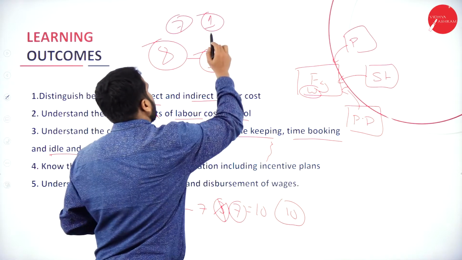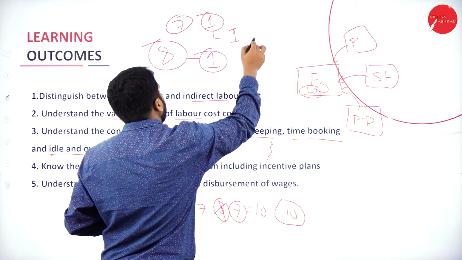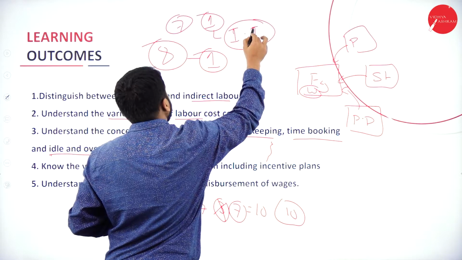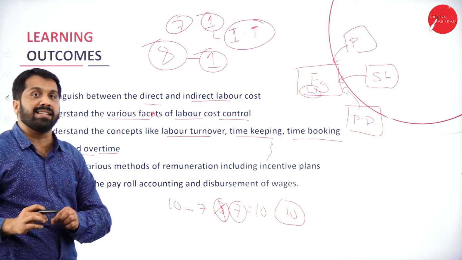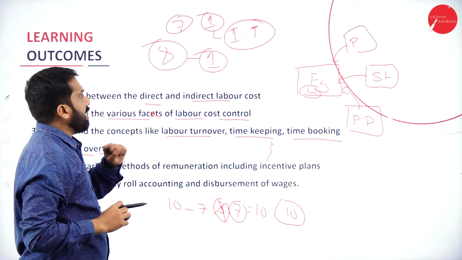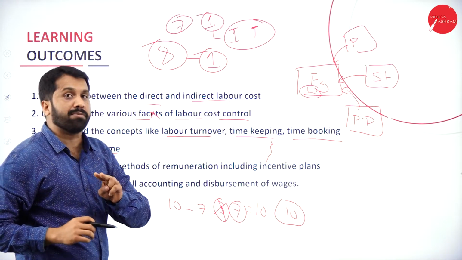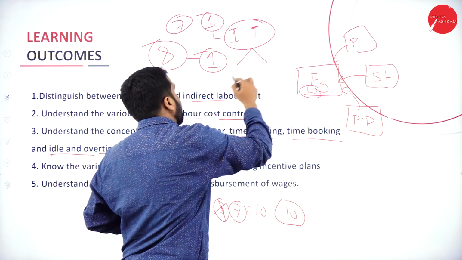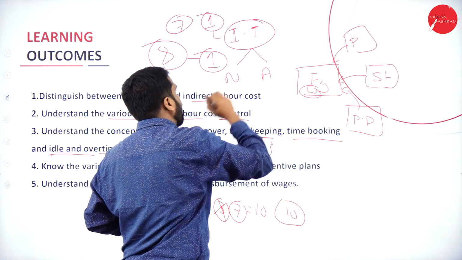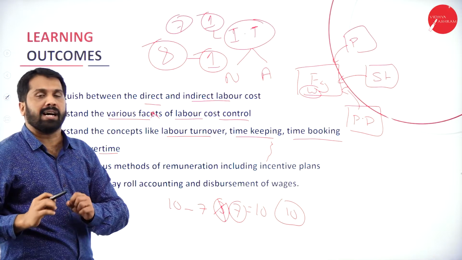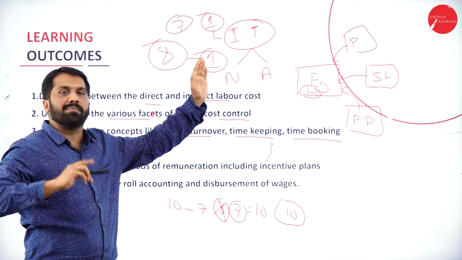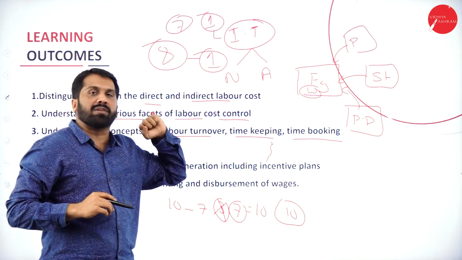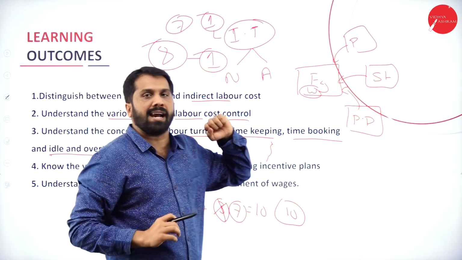Now, this 1 hour we call idle time. In this idle time, again we have two types: normal idle time and abnormal idle time. Out of 8 hours, I told you 1 hour for lunch and miscellaneous. That 1 hour we call normal idle time.